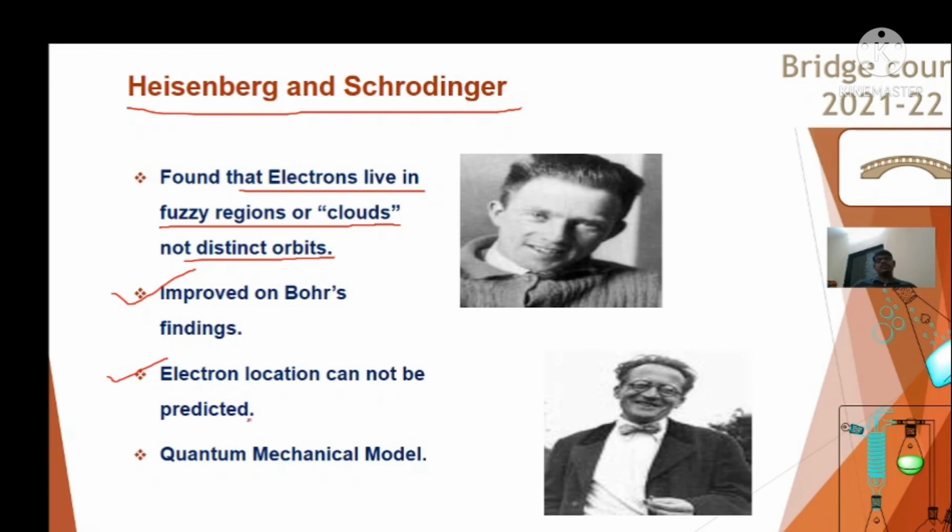Heisenberg said that the electron location cannot be predicted, which is known by the name Heisenberg uncertainty principle: you can't certainly predict the momentum and the location of a particular electron at a particular time. So this is Heisenberg's uncertainty principle. These findings were mathematically given by Schrodinger in the quantum mechanical model of the atom.